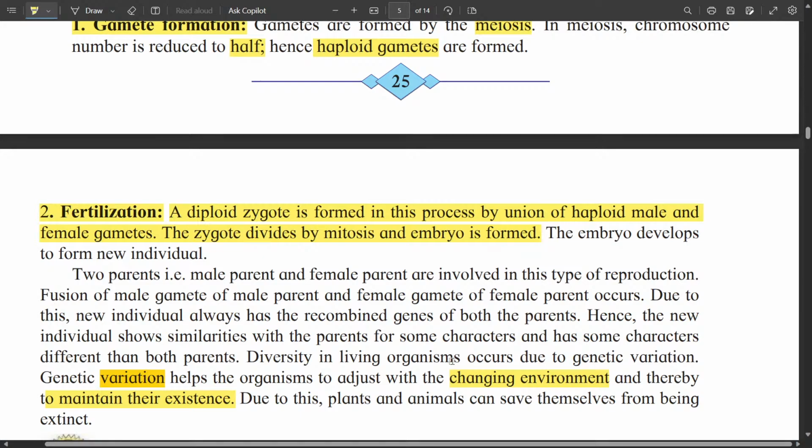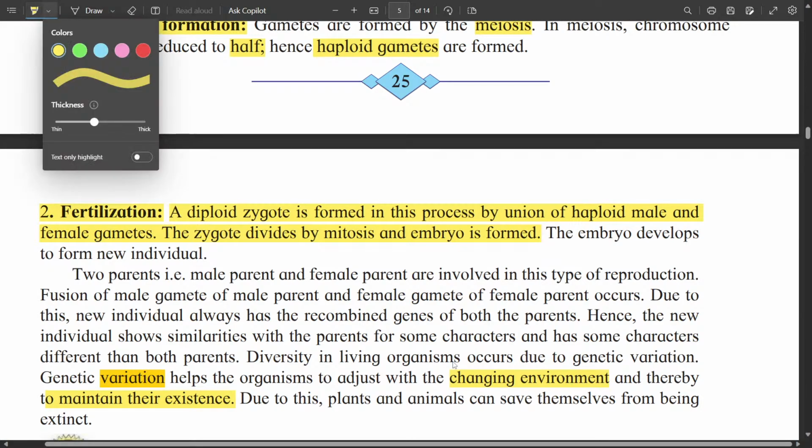So there was a necessity to bring variation by some different source. Only inaccuracies in copying DNA was not enough for the variation, and that's why sexual reproduction evolved.